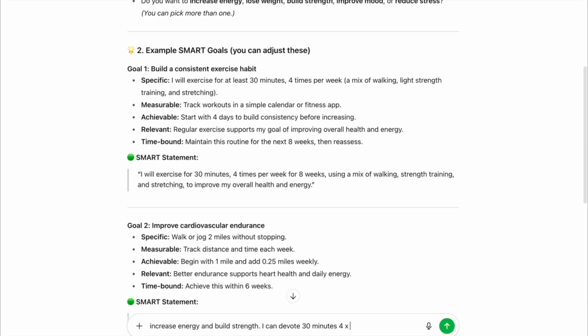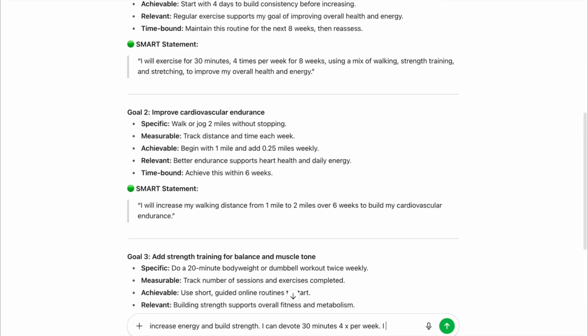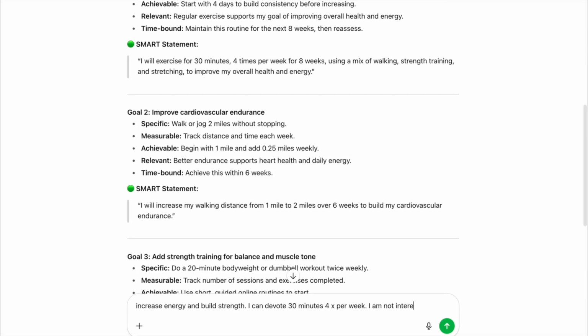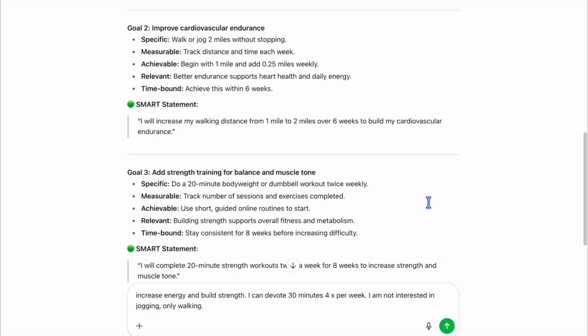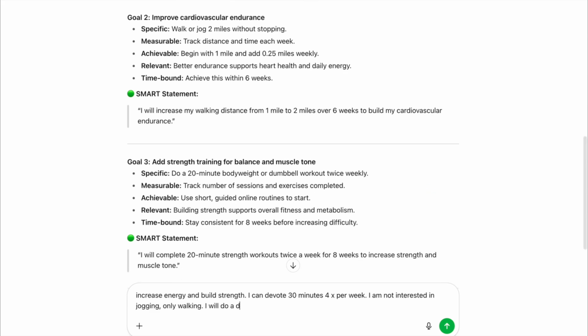Goal 2 says walk or jog 2 miles without stopping. I'm not into jogging, so I'm going to say walking, no jogging. Goal 3 says to do a 20-minute body weight or dumbbell workout twice per week. I'm going to say we'll do a dumbbell workout for 20 minutes 2 times per week.